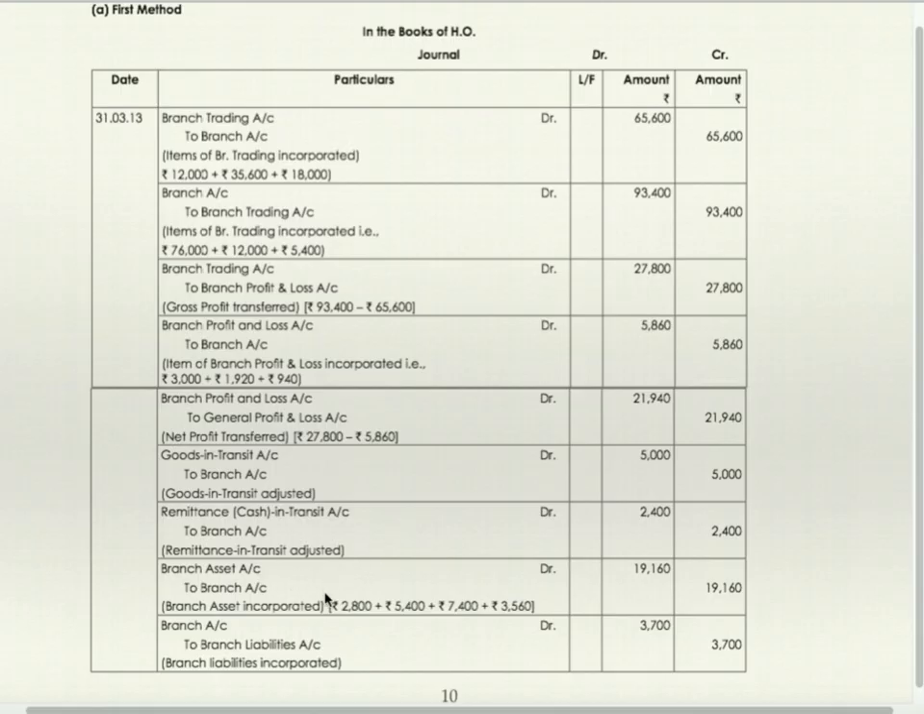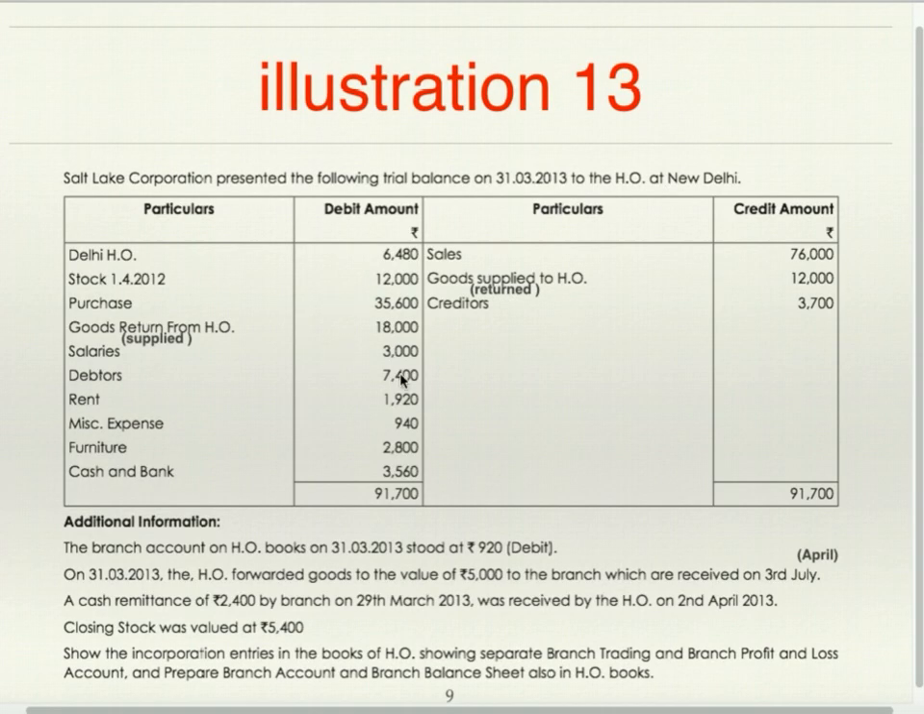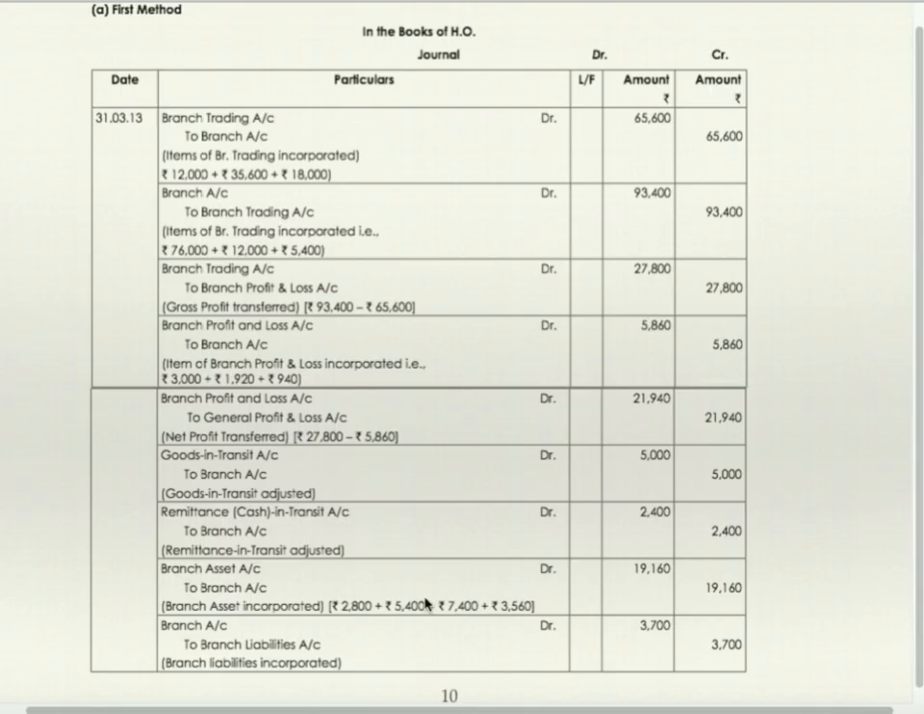Branch asset account debit to branch, only a single entry, adding all the assets. So assets are debtors 7,400, furniture 2,800, cash and bank 3,560, and closing stock. These all are assets. Add all the assets together and pass a single combined entry, branch asset account debit to branch. And for liabilities, branch to branch liabilities, which incorporates only one liability, that is sundry creditors. That is how, as per first method, entries are to be passed in the books of head office.